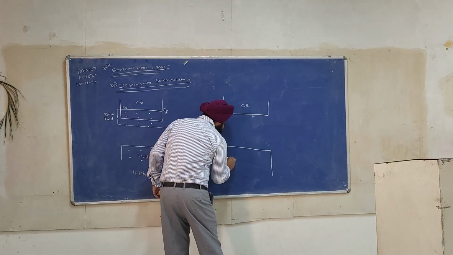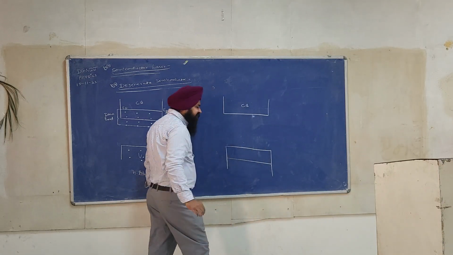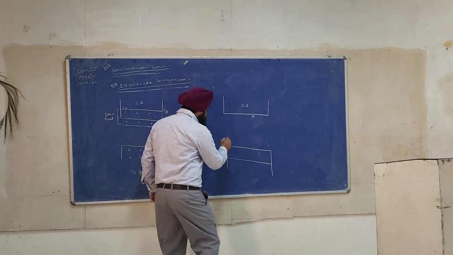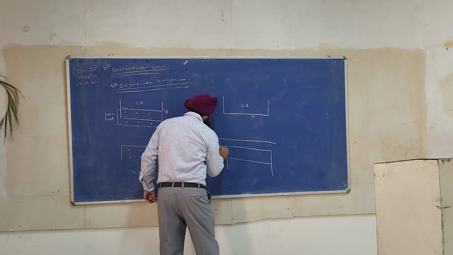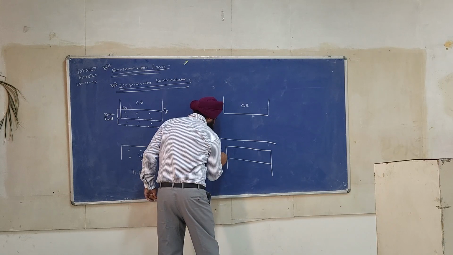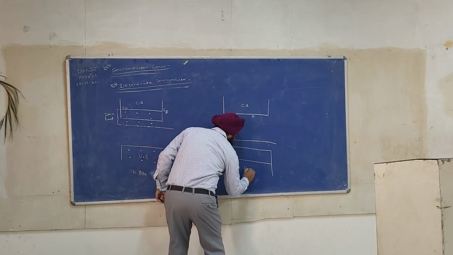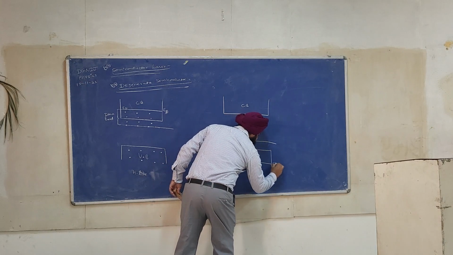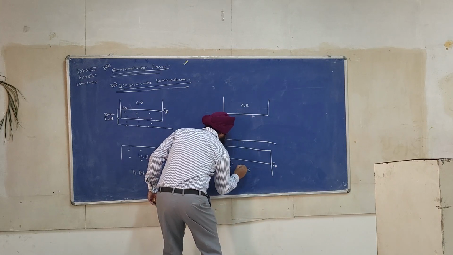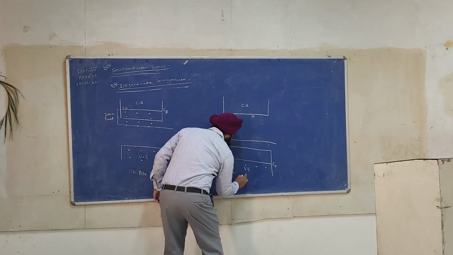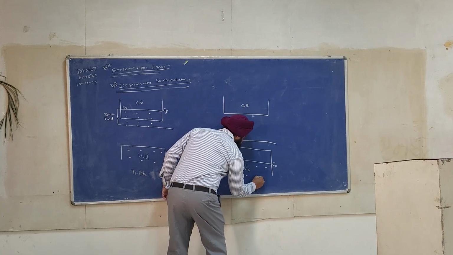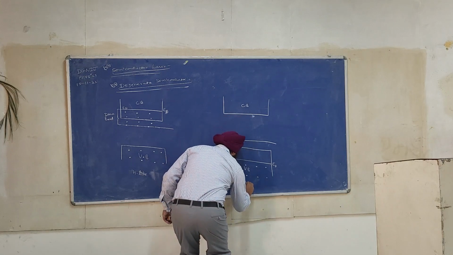Now see, Fermi level shifts downward. This is the position of Fermi level.